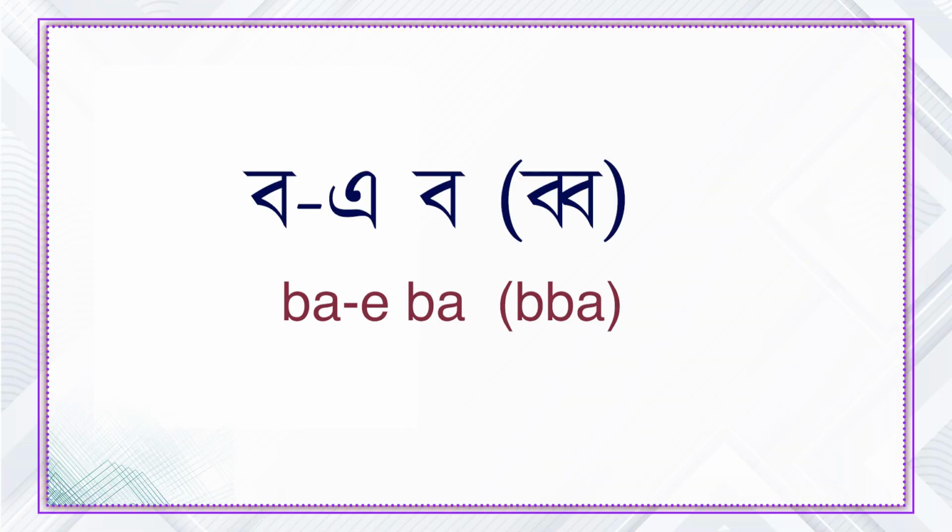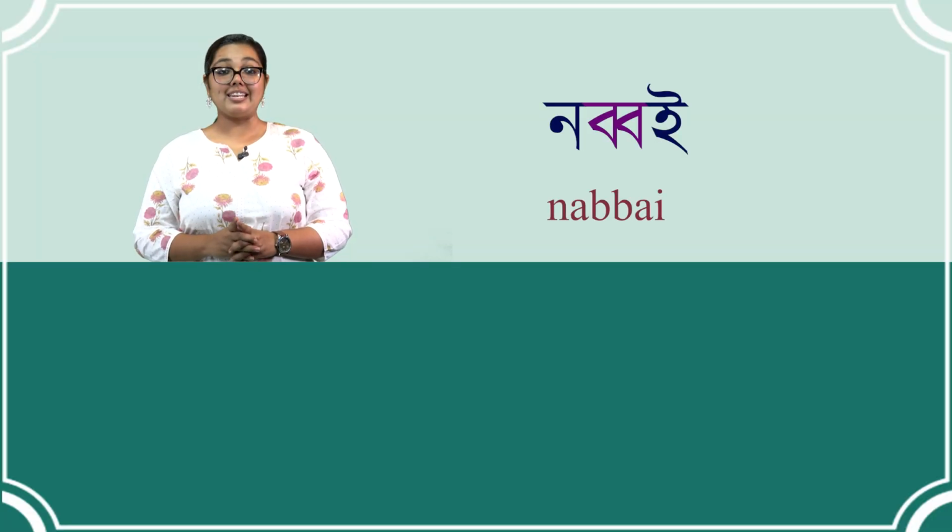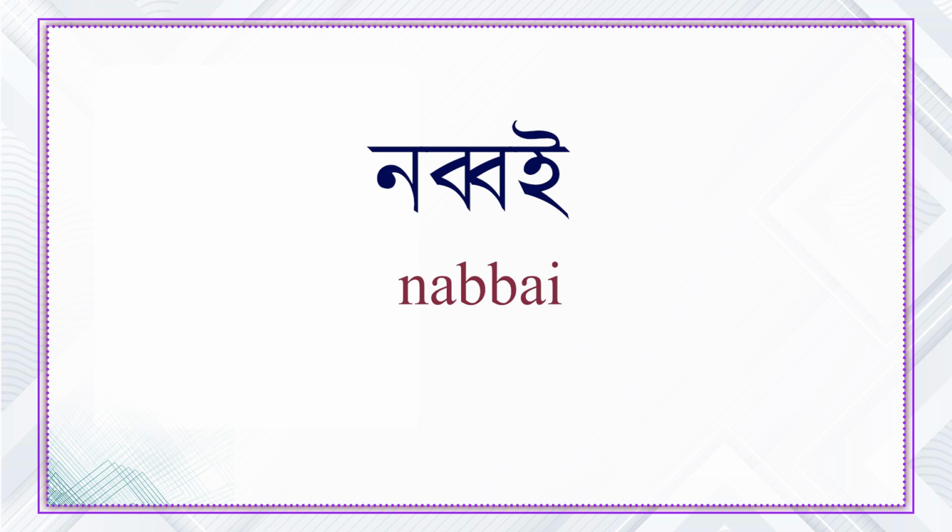Another cluster in this class we have is boy boy. Here, the Bangla letter Borgio bo is attached with itself, maintaining its shape in the conjunct form. In words, we can get nobboi, which is 90 in English. It is pronounced as nobboi and spelled as dontan no, boy boy, roshoi, nobboi.